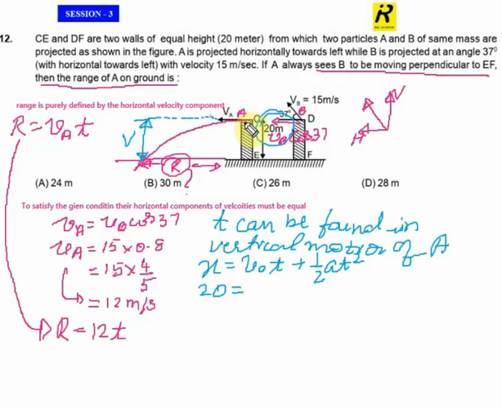So it was possessing no vertical velocity initially. So this term becomes 0. Plus half into A, where A stands for g, let us take 10, into T square. T is still unknown, let me keep that T square.